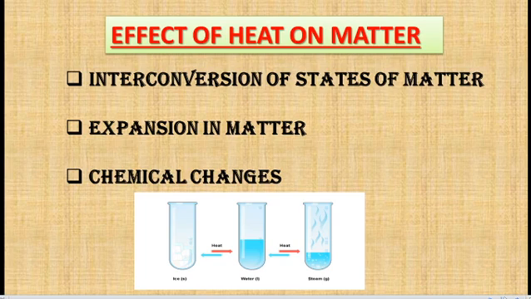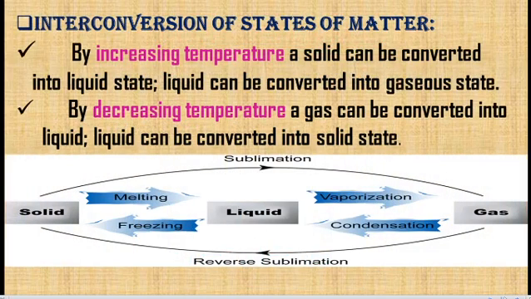So now we are going to see interconversion of states of matter. First one, by increasing temperature, a solid can be converted into liquid state, and liquid can be converted into gaseous state. Now we are taking a particular matter, say a solid. By increasing the temperature, giving heat to that solid, it is converted into liquid. After that, the liquid is converted into gas.